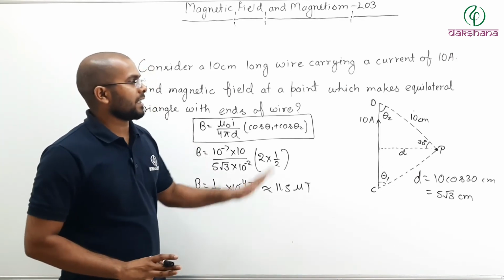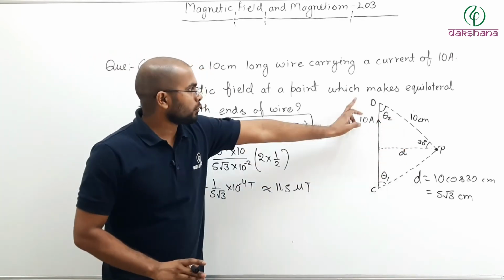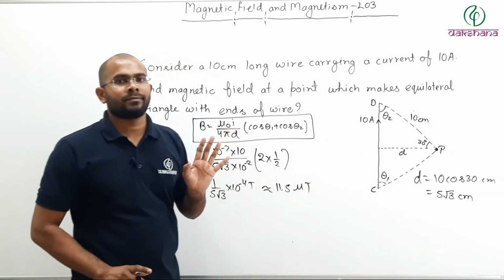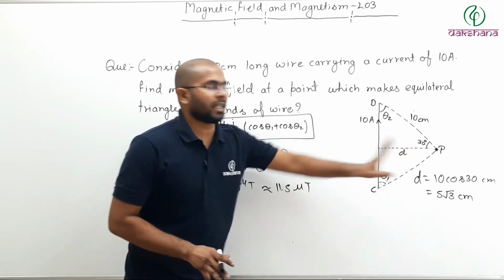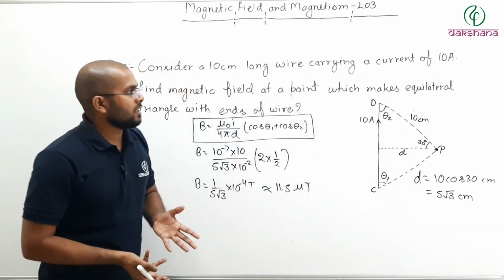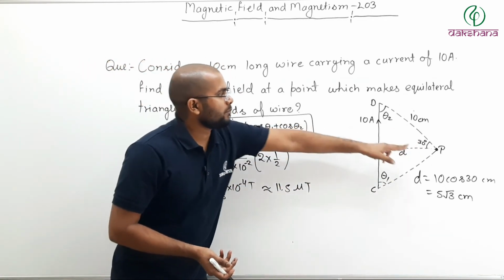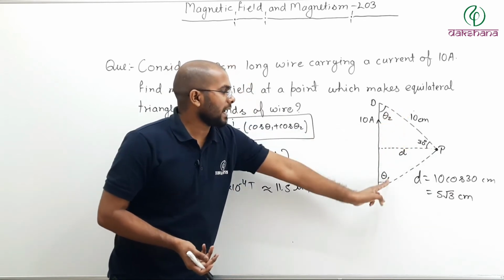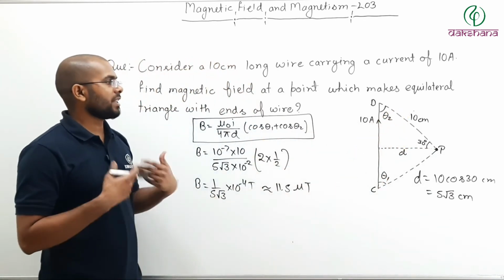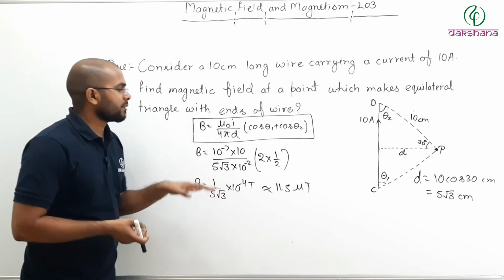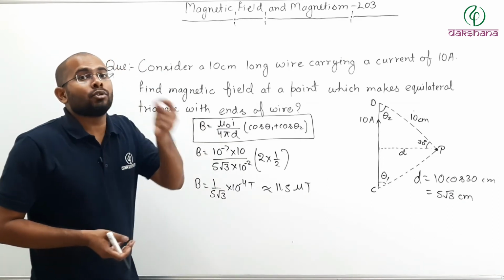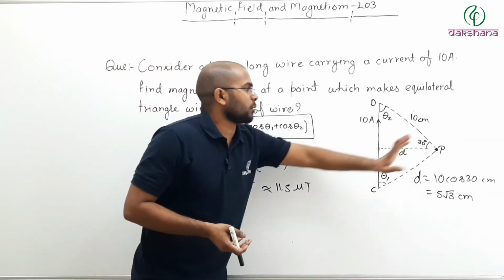So in this way, by using this formula, you can find the magnetic field at any point due to a short wire. How will you find it? First, you will find the perpendicular distance. Then you will find the angle made by the point with the ends of the wire. And when that is known, put the values in the formula and you will get the magnitude of the magnetic field at that point.